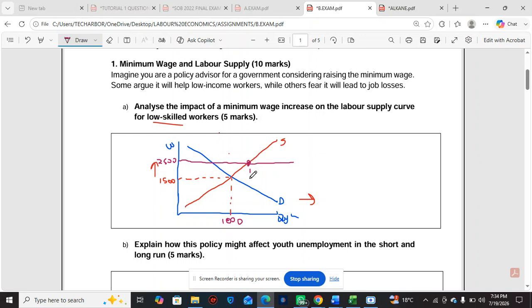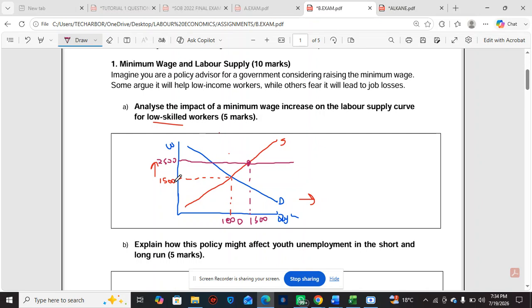Let's see, the labor supply is going to be, let's say, 1,500. And now firms, on the other side, are going to demand less labor. Because imagine you had maybe 5 people or maybe 10 people who you're paying 1,500 each.